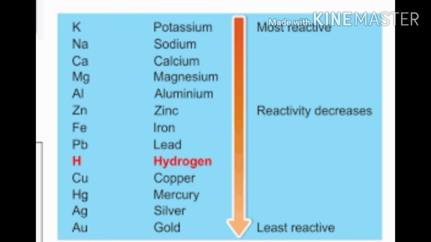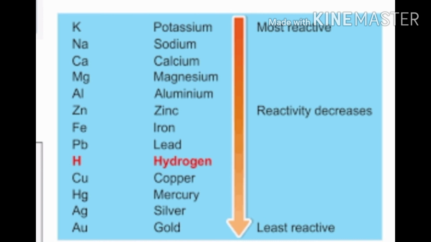The next metal, magnesium, is less reactive. It will react to form metal hydroxide and hydrogen with the hot water. While metals you can see down, aluminium, iron, zinc, do not react with cold or hot water, but they will react with the steam and they will form the compound metal oxide and hydrogen gas.